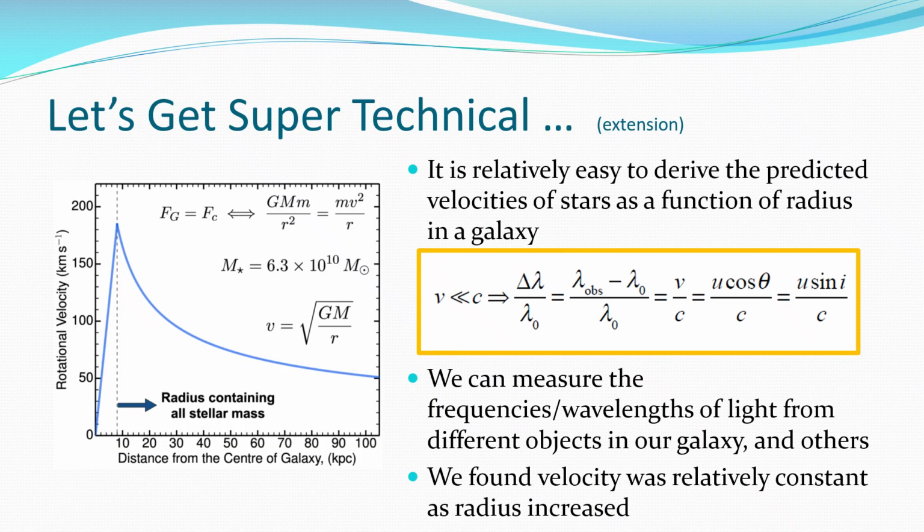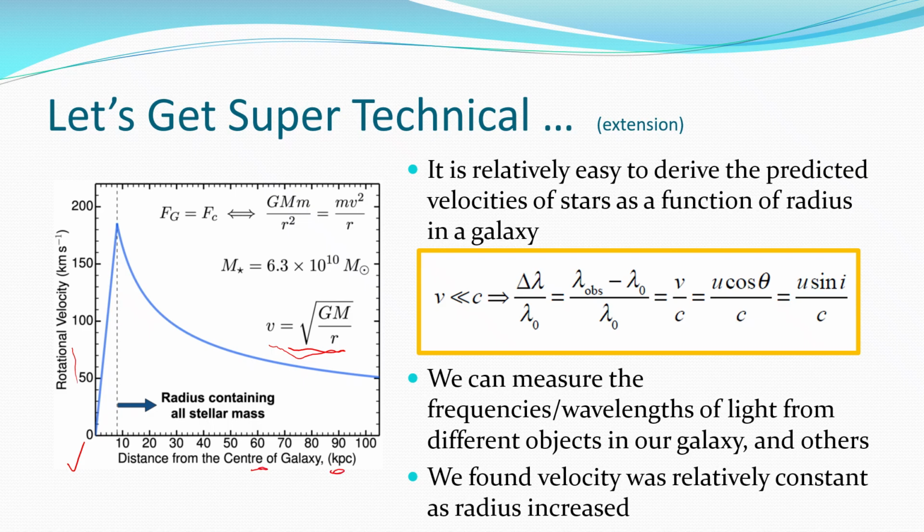Now let's drill down into this a bit more. There's our velocity formula that we just worked out. Basically, we can predict what the velocity of stars around any galaxy should look like, and what we predict is essentially this graph over here. Now this is a little bit weird. We've got a rotational velocity in kilometers per second and distance from the center of the galaxy in kiloparsecs.